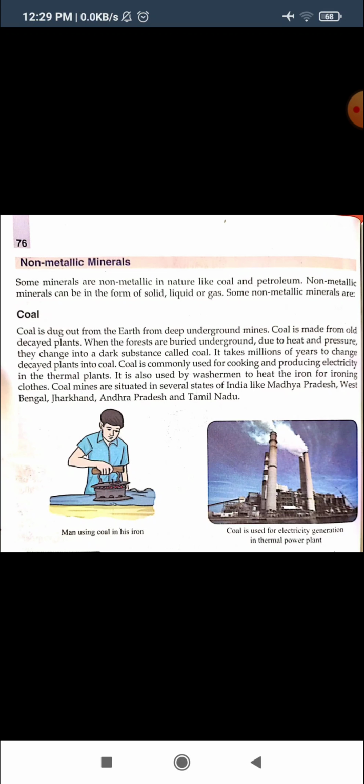Okay students, now the next part is about petroleum. So what is meant by petroleum? Petroleum is a fossil fuel which is formed from the dead remains of land and sea creatures.